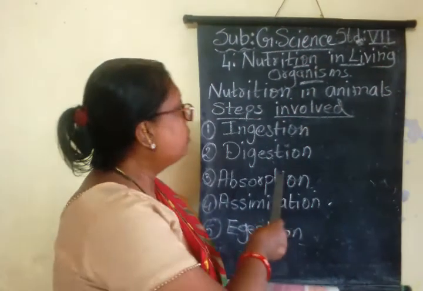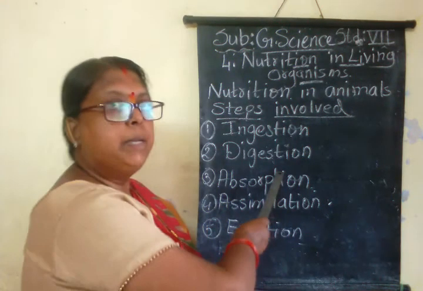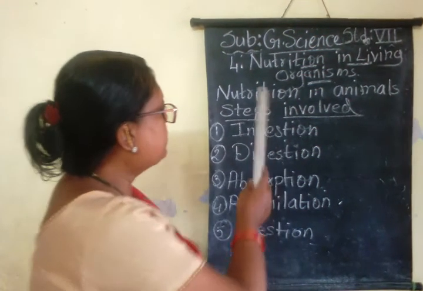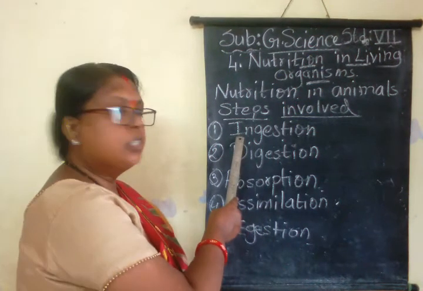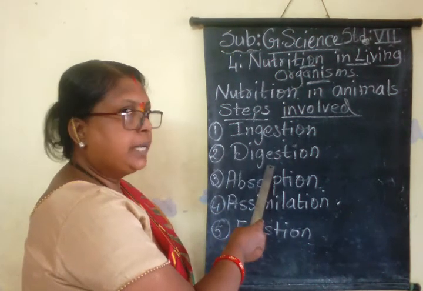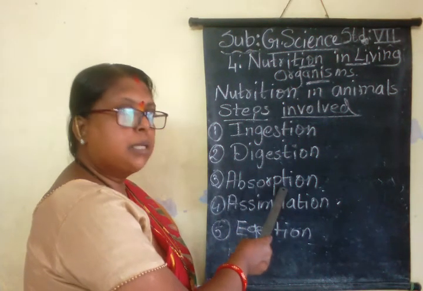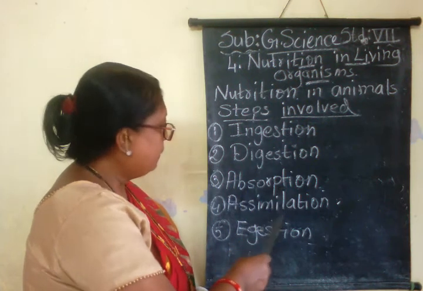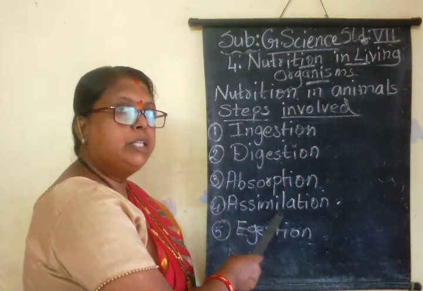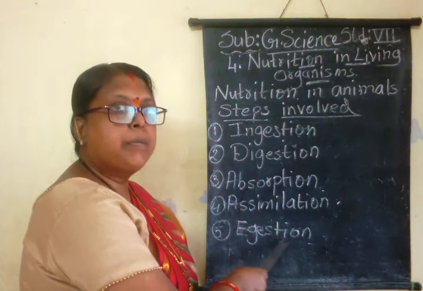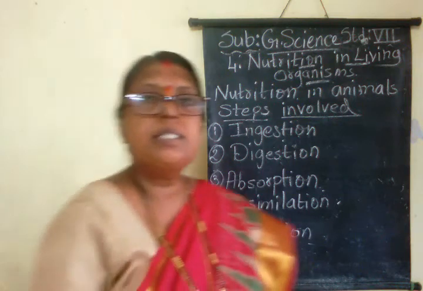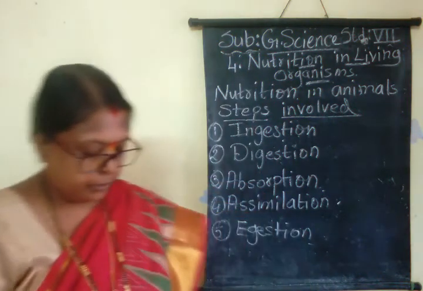Now children, nutrition in animals basically involves these steps: first step ingestion, second step digestion, third step absorption, fourth step assimilation, and fifth step egestion. Now let us understand the meaning of each step.